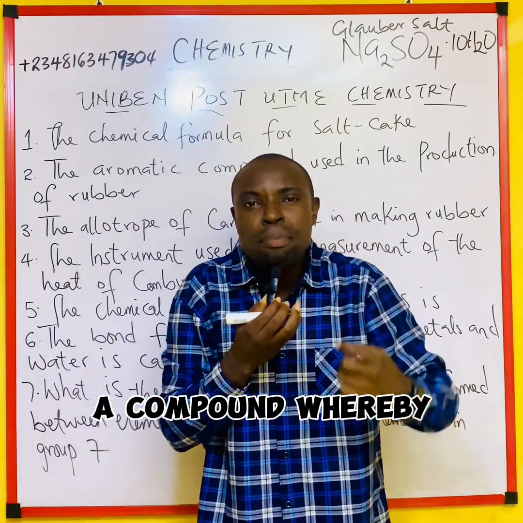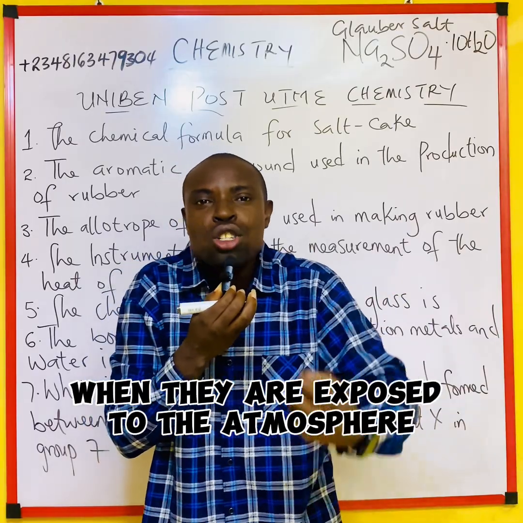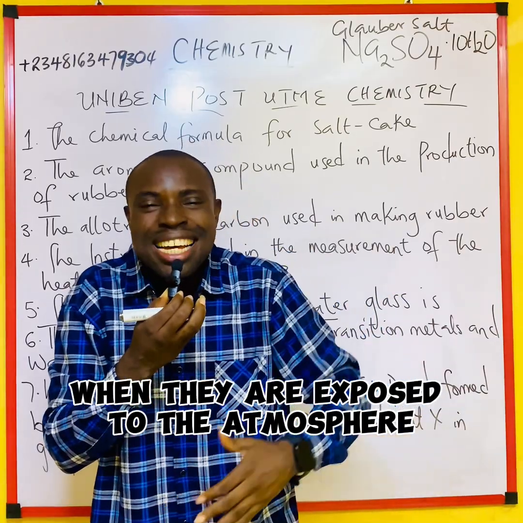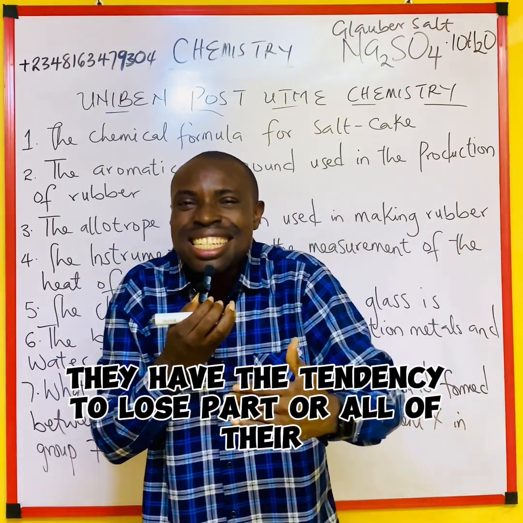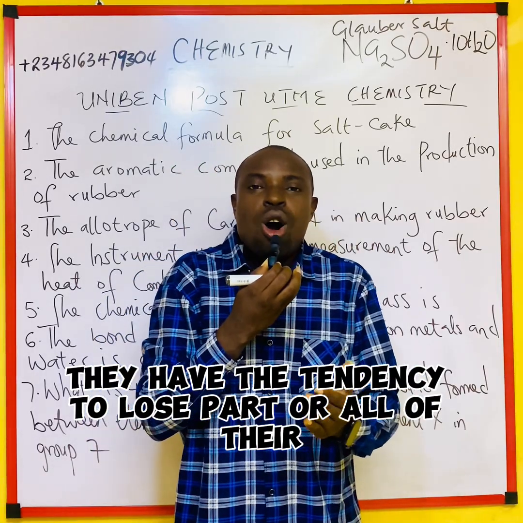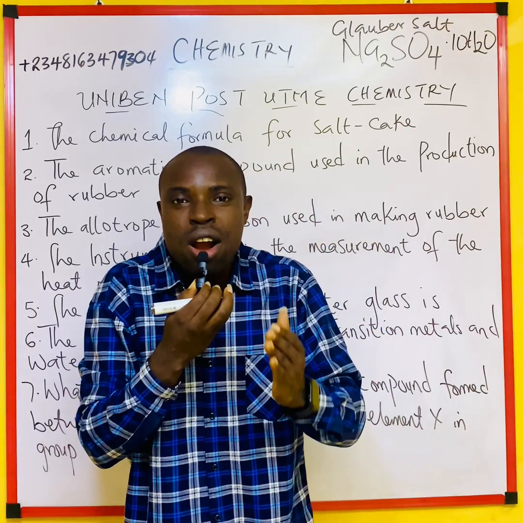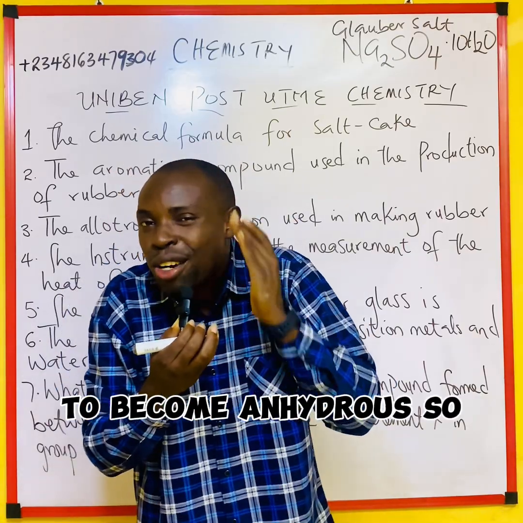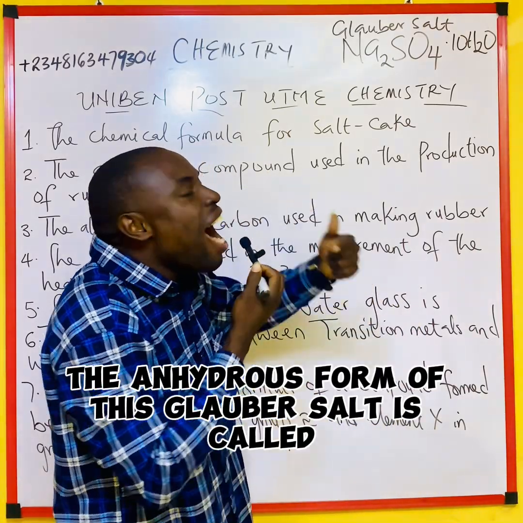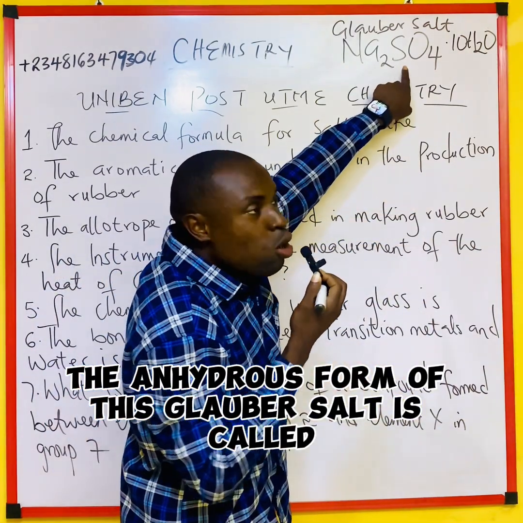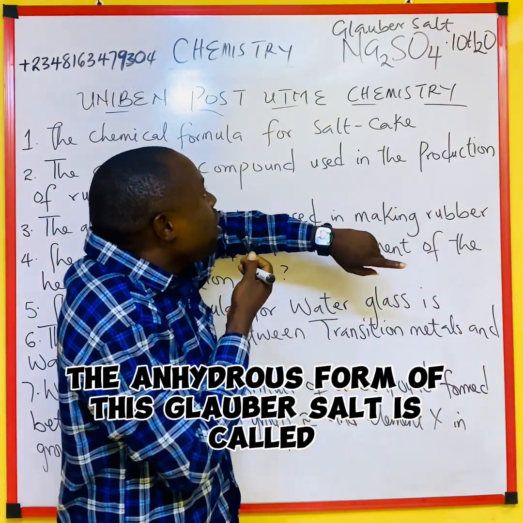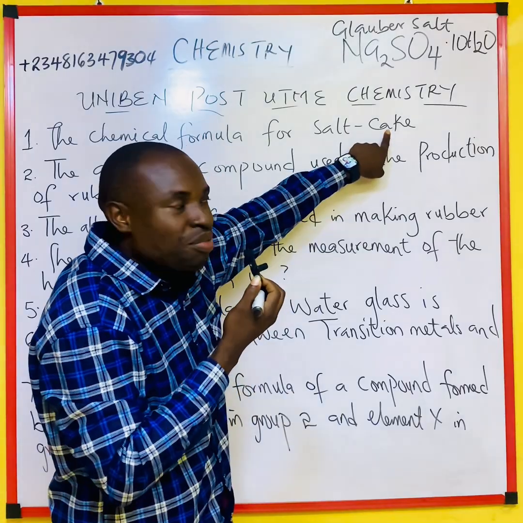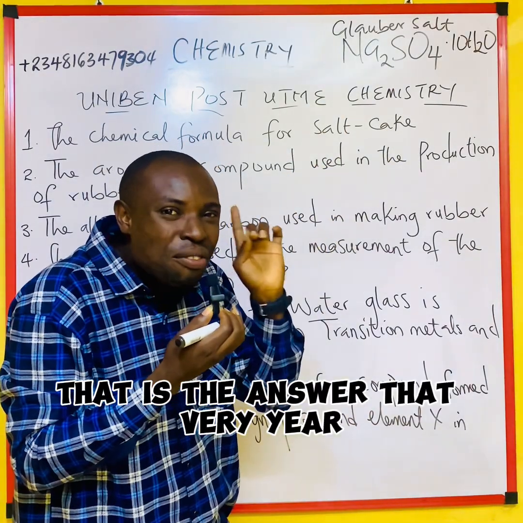A compound that, when exposed to the atmosphere, has the tendency to lose part or all of its water of crystallization to become anhydrous. So the anhydrous form of this Glauber's salt is called salt cake. That is the answer that very year.